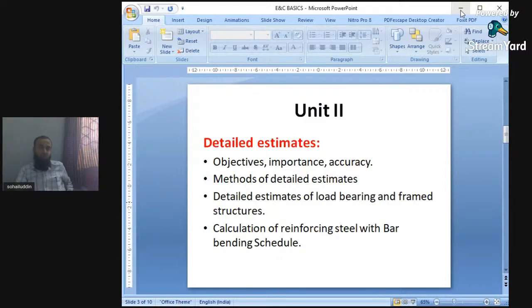The 3rd point, detailed estimate of load bearing and frame structures, is also very important. The 4th point, that is calculation of reinforcing steel with bar bending schedule, plays an important role in unit number 2. Unit number 2 is very important. Near about 13 to 14 marks or 15 marks questions are compulsorily asked, depending upon the load bearing structures or the frame structures, and also the bar bending schedules. So we have to find out the bars in beams, the bars in columns, or the bars in slabs and foundations. Unit number two is very important.